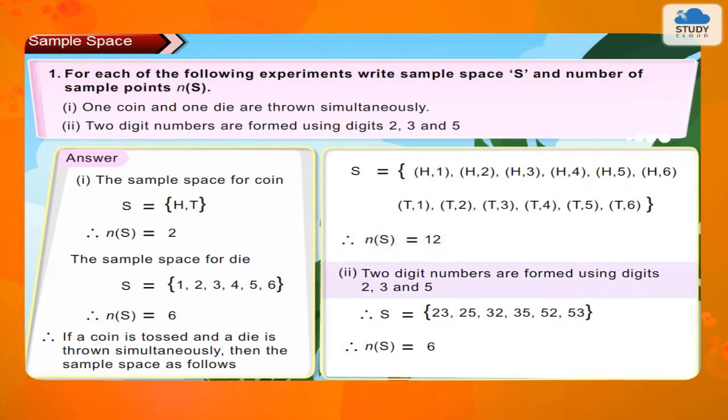2. Two-digit numbers are formed using digits 2, 3 and 5. Therefore, sample space is equal to {23, 25, 32, 35, 52, 53}. Therefore, n of S is equal to 6.